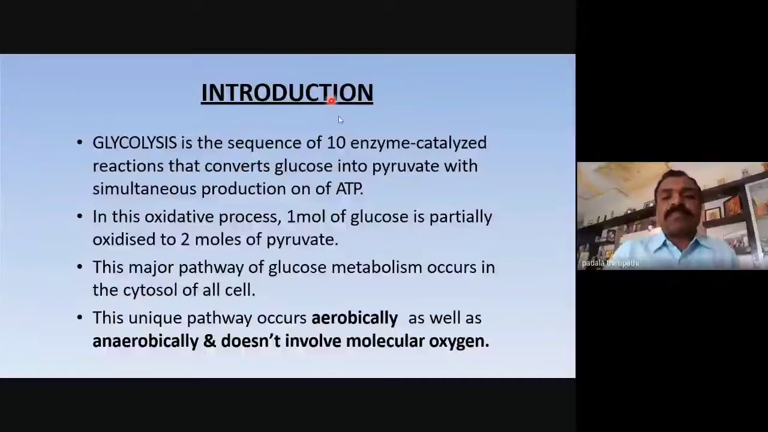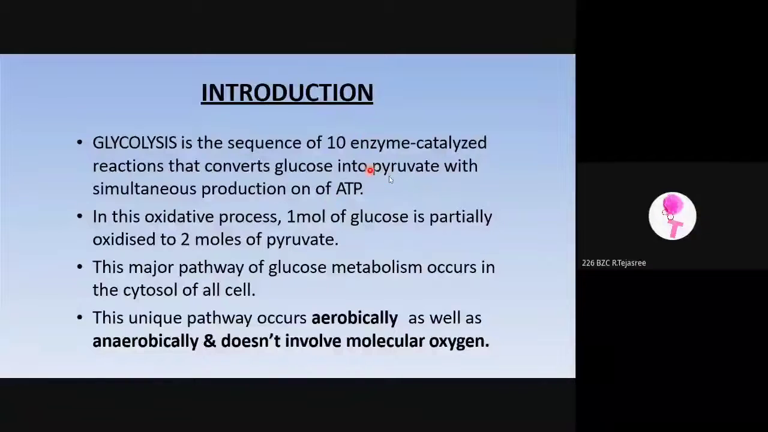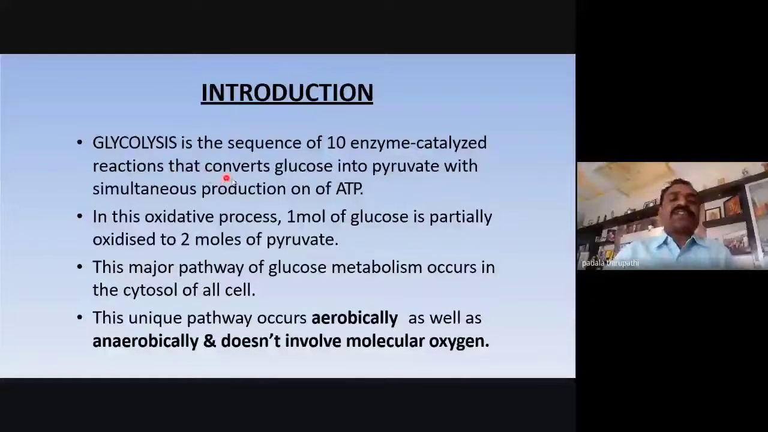Is this slide visible? Yes, sir. There are 10 enzyme-catalyzed reactions that convert glucose into pyruvate with a simultaneous production of ATP, adenosine triphosphate. In this oxidative process, 1 mole of glucose is partially oxidized into 2 moles of pyruvate. We can call it glycolysis. Glycolysis means 1 mole of glucose is partially oxidized to produce 2 moles of pyruvate.